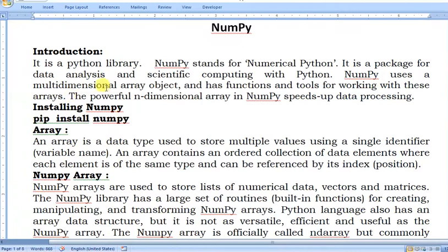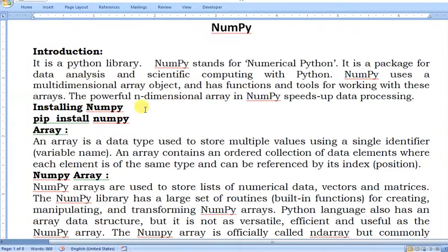NumPy uses a multi-dimensional array object and has functions and tools for working with these arrays. Multi-dimensional arrays means when you are forming the data in a tabular form. Many functions are inside NumPy, so with the help of those tools we can easily handle numerical data.